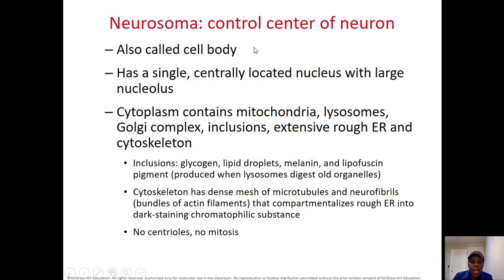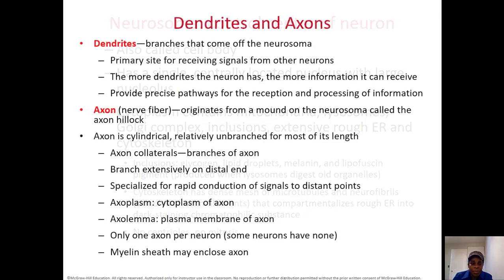So the neurosoma is the cell body of the neuron. It's called the cell body. Why? Because it's the body of the neuron. So it has cytoplasm with all the organelles you can imagine, the rough ER, the lysosome, the Golgi complex, just like a regular cell. And it also has cytoskeleton, where you have things that can run through the cytoskeleton to go from the cell body to the axon terminal. It has no centriole or no mitosis, so the cells will not divide.